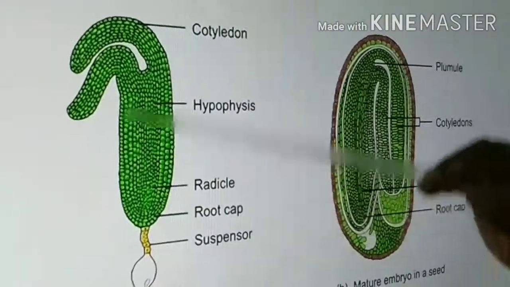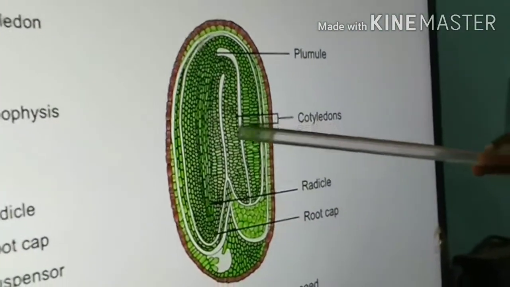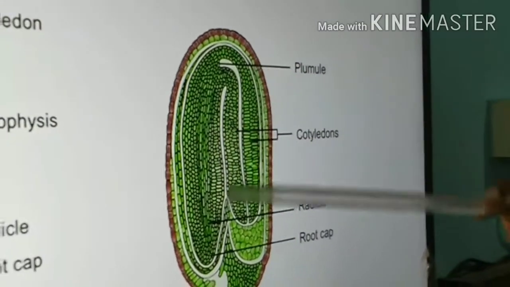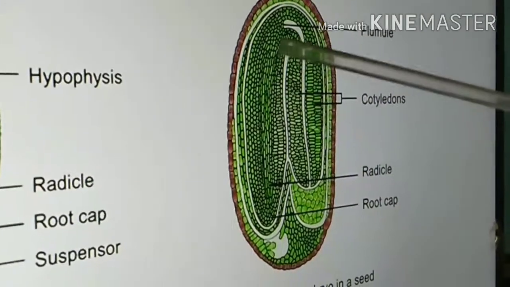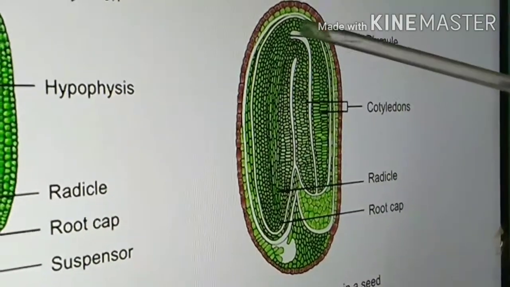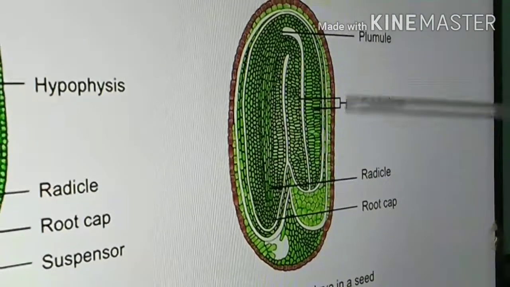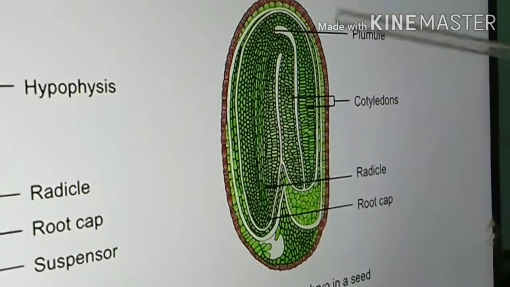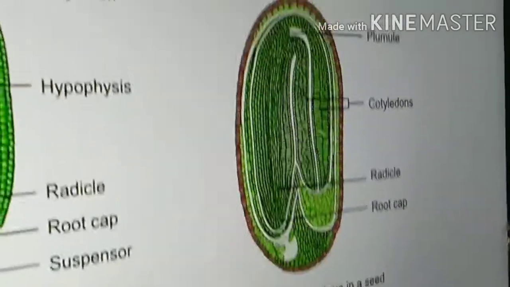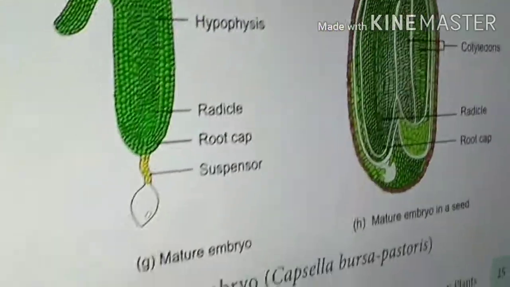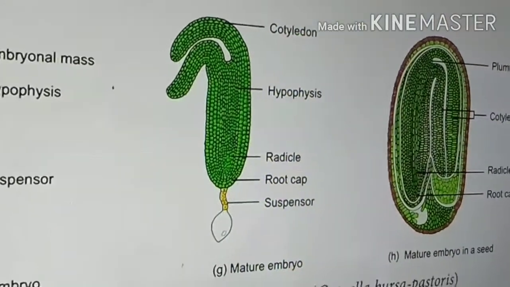If it is located inside the seed, you can see this is the embryo. These two are cotyledons. This is the plumule. This is the radicle. This is the root cap. Here, this is the hypophysis. This is present inside the seed. This is the integument. Actually, these are all present inside the seed itself. So that's all about the formation of the embryo. So the embryo is ready, the endosperm is also ready. Now they can develop inside the seed. Then next we are going.